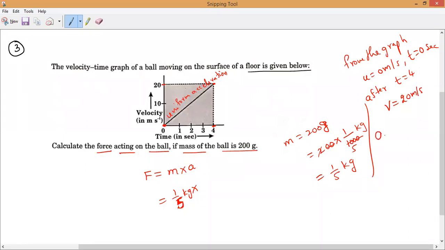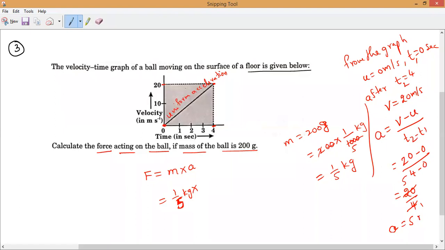Now, what is the acceleration formula from the graph? Final velocity minus initial velocity, divided by final time minus initial time, taking this as t2 and this as t1. Is it yes or no, Hari? Yes, sir. So 20 minus initial velocity, which is 0, divided by final time 4 minus initial time 0. So now 20 divided by 4. 4 ones are 4, 4 fives are how much? 20.